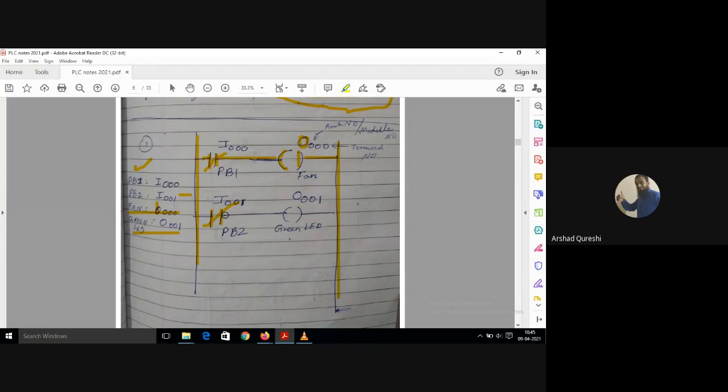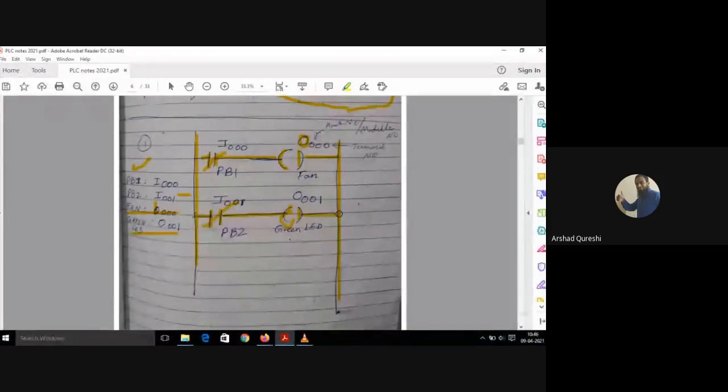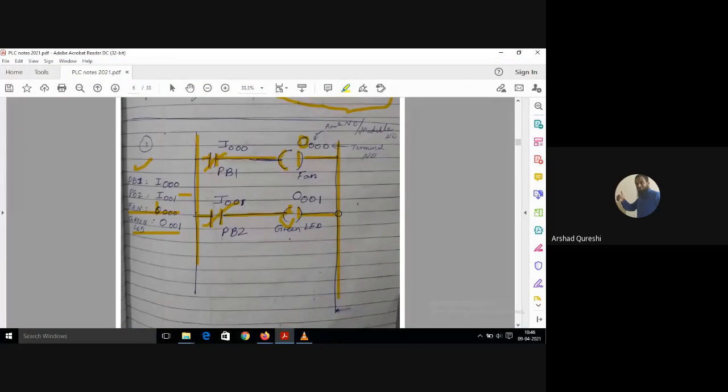Okay, push button is pressed. It will get the signal. Okay, yes, push button is closed. It will close this, and then the output will go to the green LED, and the green LED will glow. So it is in my hand whether I want the green LED. If I want to turn on the green LED, I will press push button 2. If I want to turn on the fan, I will press push button 1. At any time I can operate any one. Okay, so this is how you have to start writing the program.